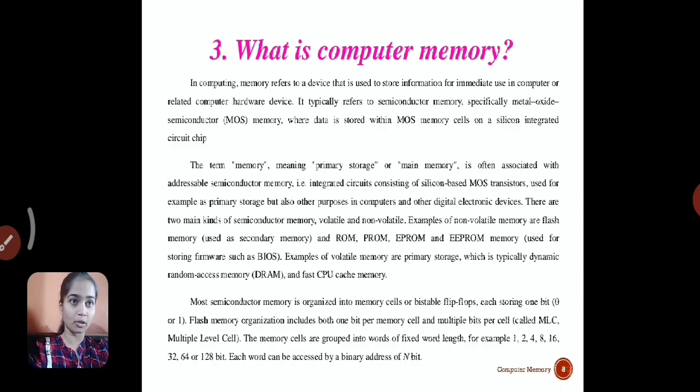There are two main types of memories, volatile memory and non-volatile memory. Owing to its name, non-volatile memory stores data for a long extent without any risk of losing data. Flash memory, often used as secondary memory, and ROM and EEPROM, used for storing firmware, are major examples of non-volatile memory. Now let us move to history.